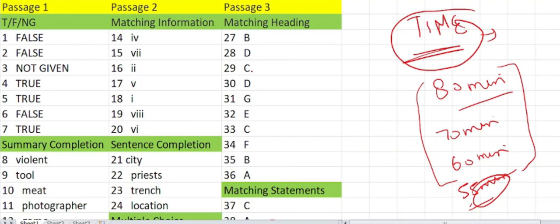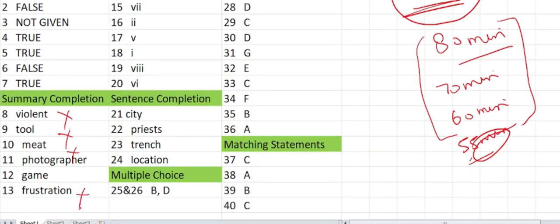Okay. Now say this is the answer sheet, and what I have noticed is the student's answers are wrong in summary completion, there are 4 wrong, and in sentence completion there are 2 wrong. So what is this pattern? This is telling us that when it comes to understanding, like true false and matching, the student is able to score there. But when he or she has to write the answer, then the student is facing a problem. So now you need to work on the vocab part, spelling part, and in reading, the best thing is you can copy your answer from the passage.